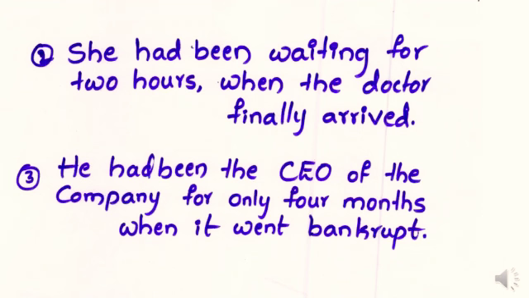So let us go back to the other previous sentences. With this we can say, first one, she had been waiting for 2 hours when the doctor finally arrived. Second, she had been the CEO of the company for only 4 months when it went bankrupt. Went bankrupt means the company lost all its money and closed down.